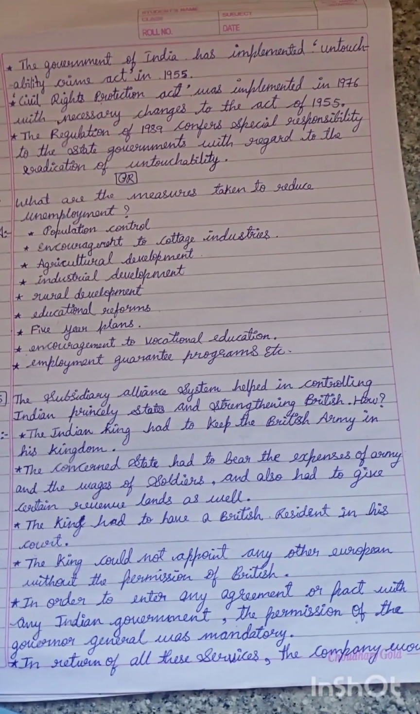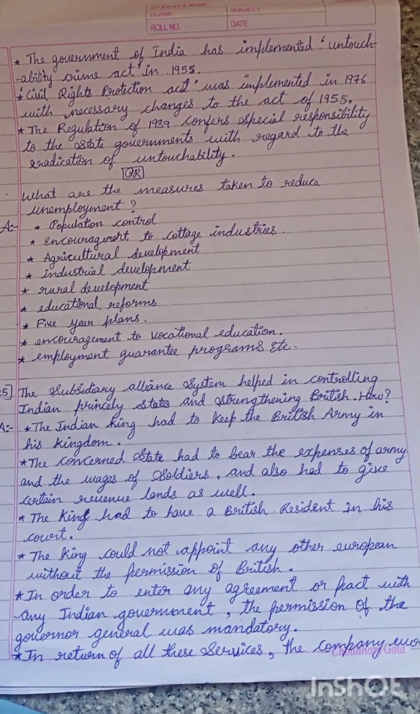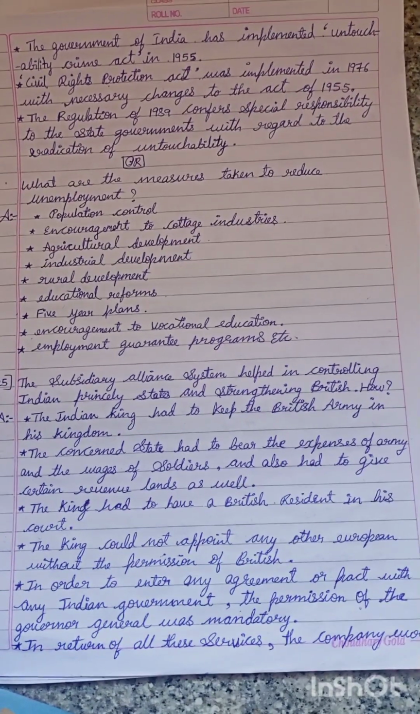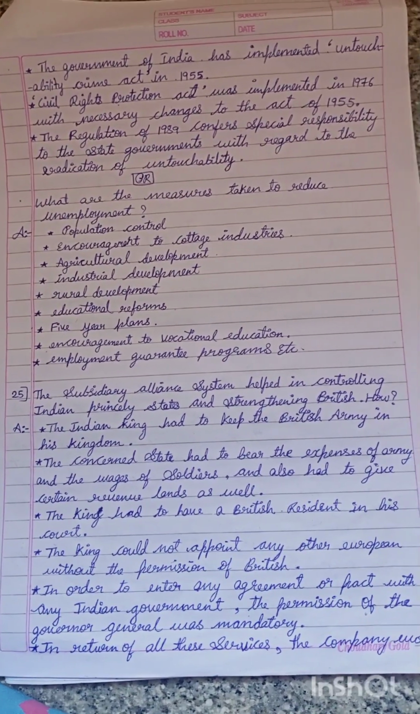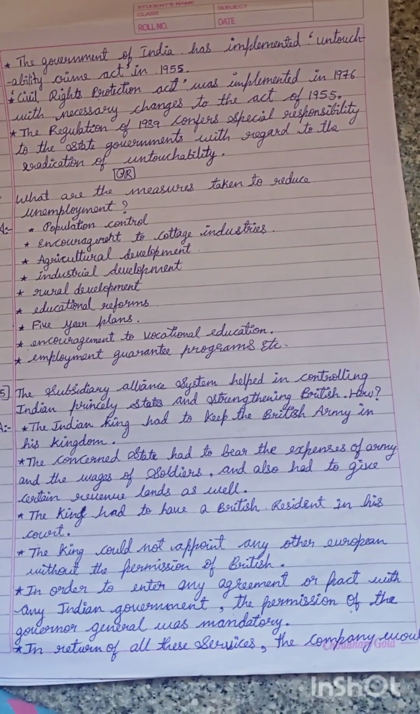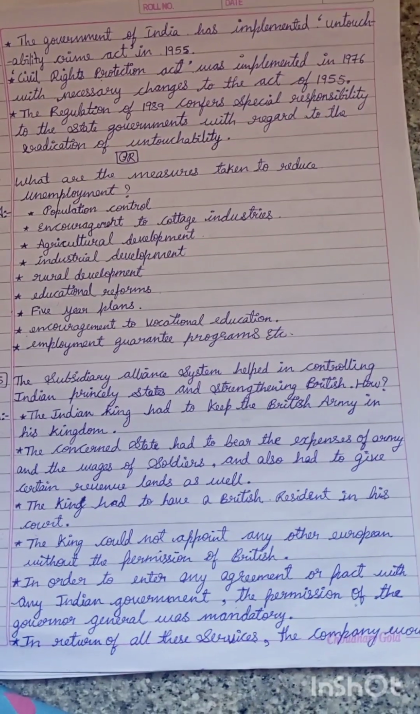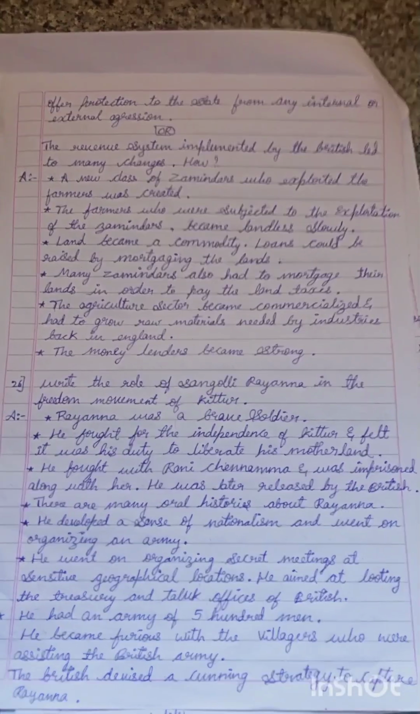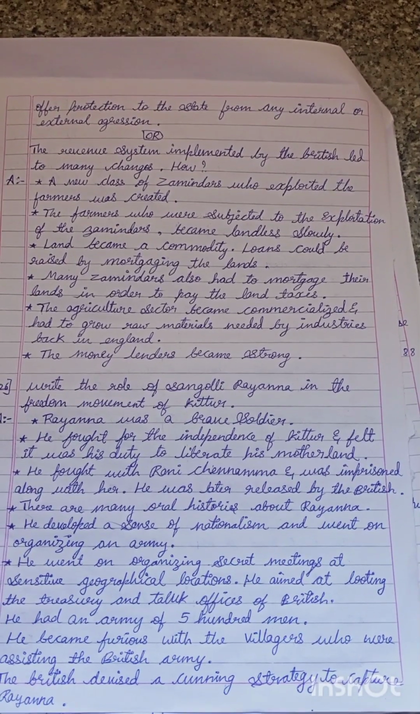The king had to have a British resident in his court. The king could not appoint any other European without the permission of the British. In order to enter any agreement or pact with any Indian government, the permission of the Governor General was mandatory. In return for all these services, the company would offer protection to the state from any internal or external aggression.